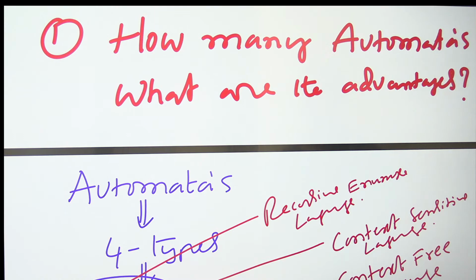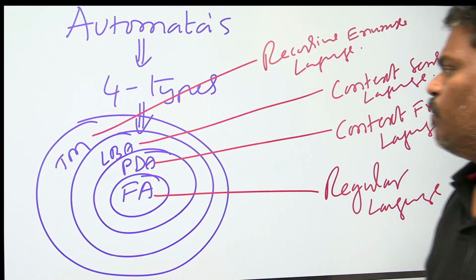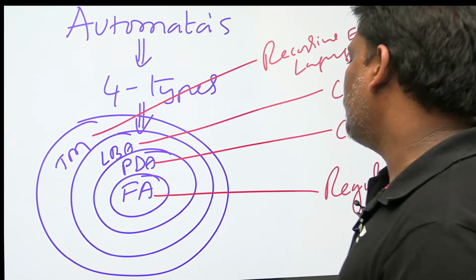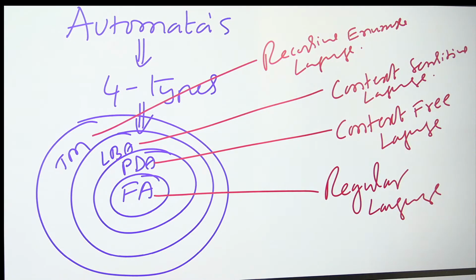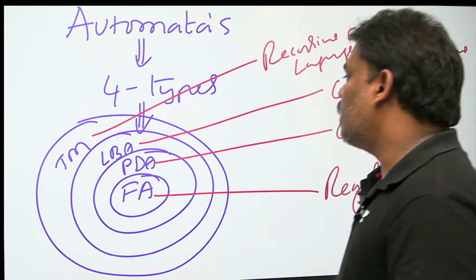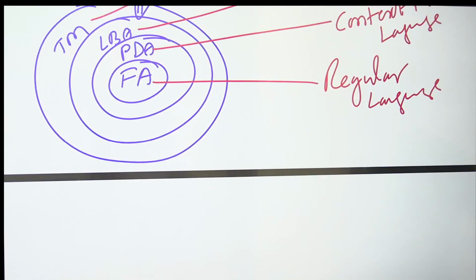Please be careful. How many automatas are there? 4 types of automatas are there: finite automata, PDA, LBA, Turing machine. Finite automata will accept regular languages. PDA will accept context free languages. LBA will accept context sensitive language. Turing machine will accept recursive enumerable language. Totally 4 types of languages are there. I think I also showed in the form of a circle the relation between them.